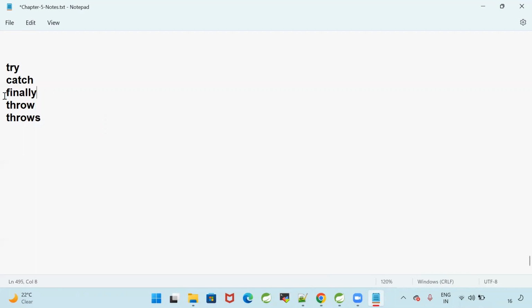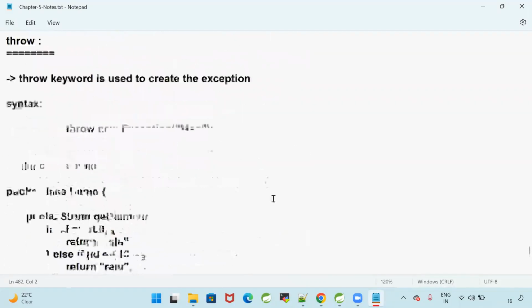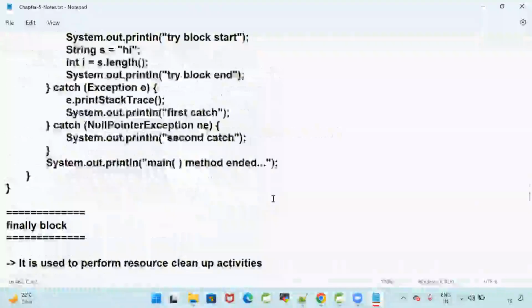What is finally? Finally is used to execute some cleanup code. Irrespective of the exception, if I want to execute some logic, then I will go for the finally block. What is a catch? Catch is used to catch the exception. What is a try? To keep some risky code. Good. With this, we understood how to handle exceptions in Java. What is an exception?